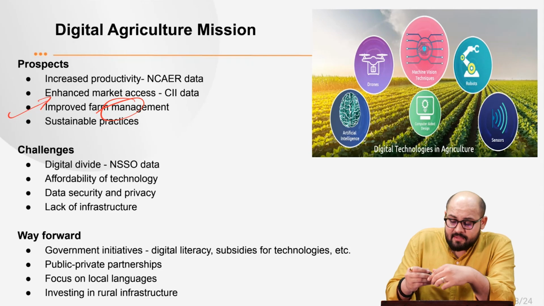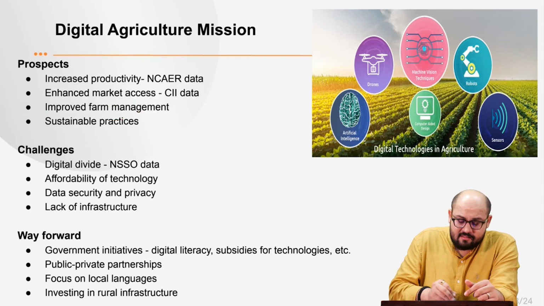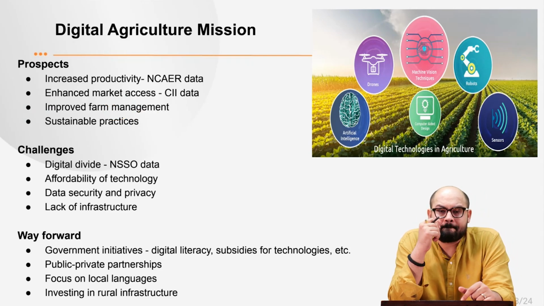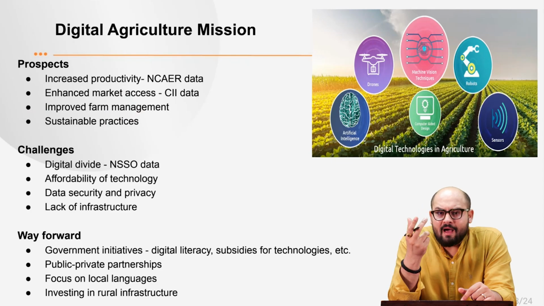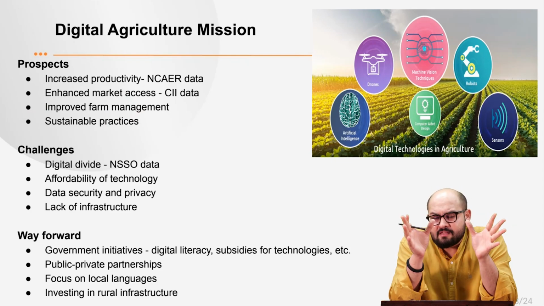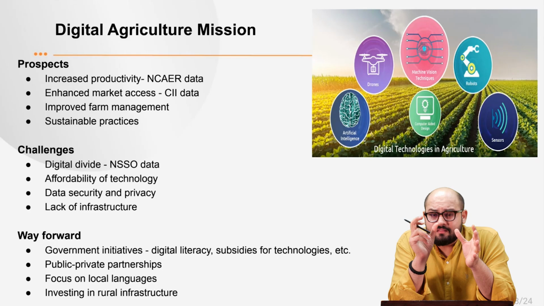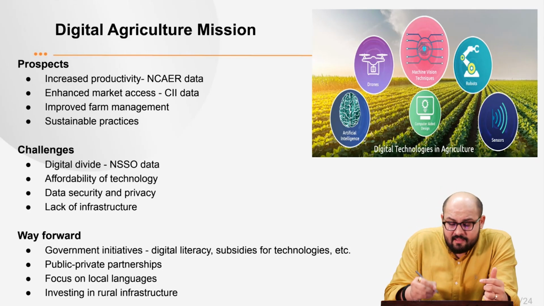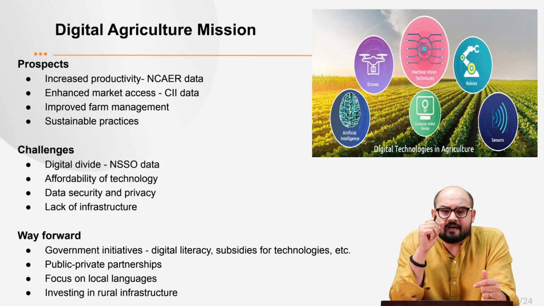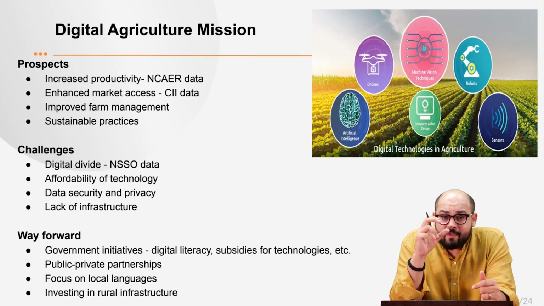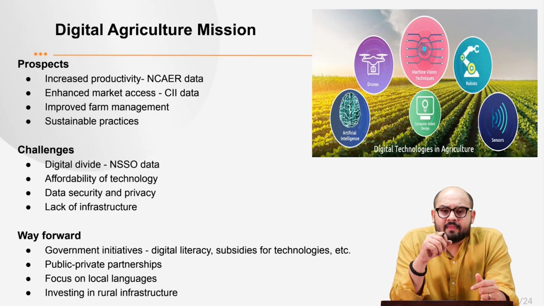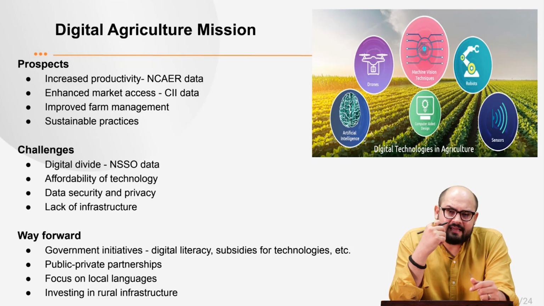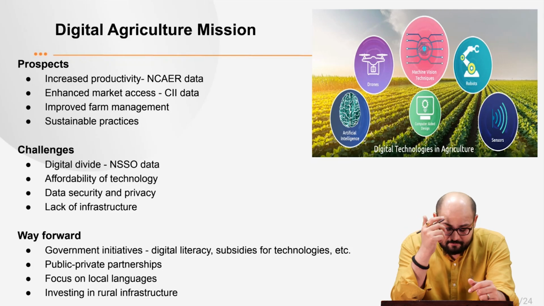Then we have got sustainable practices. It enhances or encourages sustainable practices. See, as I said, if you have got these sensors in place which optimize the resource use, for example, if it gives you the information that you have to use limited water for that particular crop, or which crop to grow in a particular area based on the data analytics, so it promotes a more climate smart agriculture, more sustainable agriculture, right?